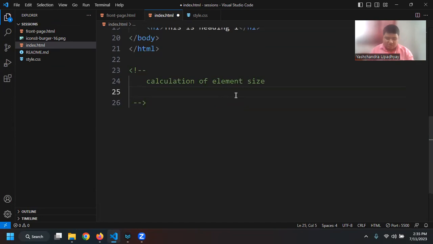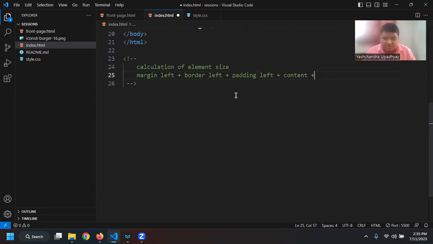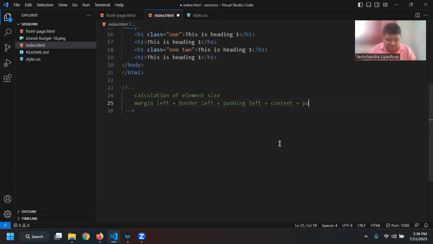So if I have to calculate the width of an element, it will be margin left plus border left plus padding left side plus actual content, and then the same will be there: padding right plus border right plus margin right.